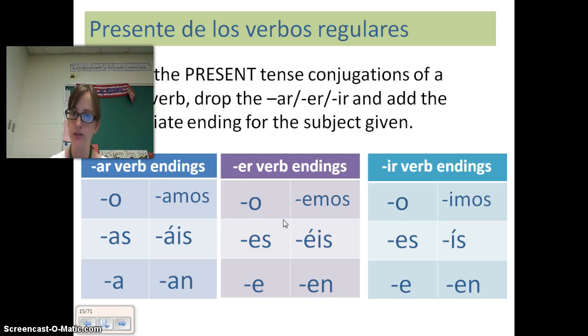Notice your IR verbs and your ER verbs are very similar except for the nosotros and vosotros form. And you might be wondering why I'm using the vosotros form. I'm using it because it might show up in some readings. It's just good to be able to recognize what it is, and if you continue on to AP, then you most likely will see that form in some readings, in particular from Spain.